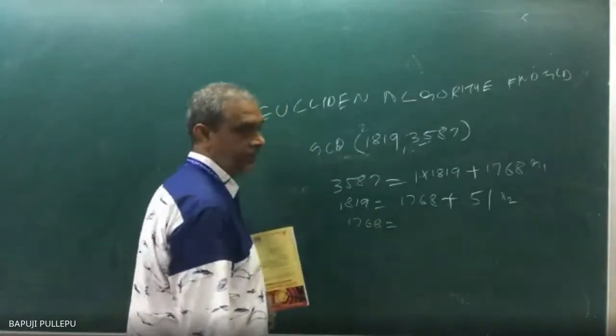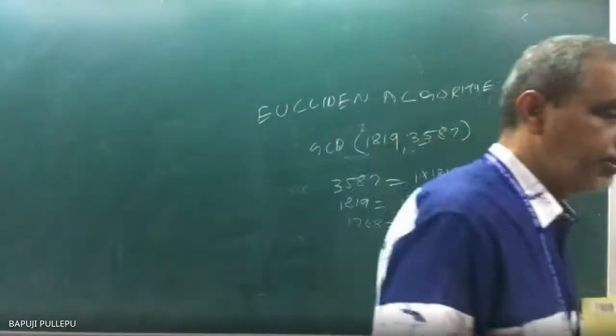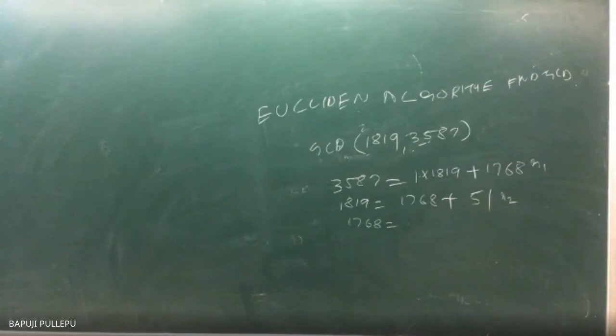Now how can you write multiples of 51? How many times will you give? 1700 plus 151 is there. So 1700 means how many 50s are there, you can see.